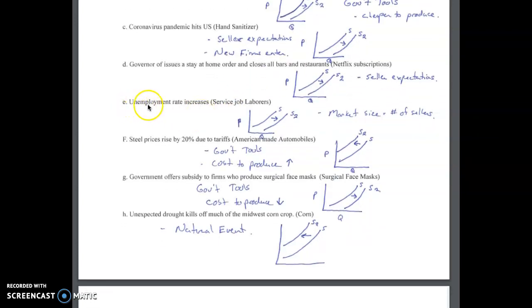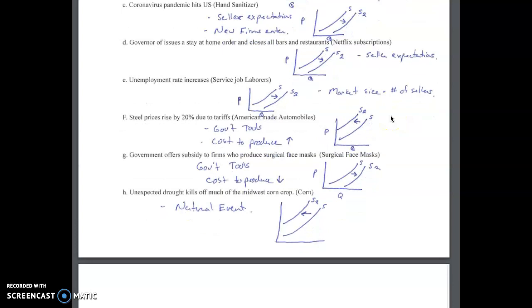Letter E, if your unemployment rate increases, what is going to be the impact on the market for service job laborers? This is going to be a supply curve shift to the right. Now think about who is the demand and who represents the supply curve. Right, the supply curve are your laborers. And if these individuals are all being laid off, you're obviously going to see a larger supply of them available. So an increase in the market size or the number of sellers. You just have a lot more people who now are out looking for a job.